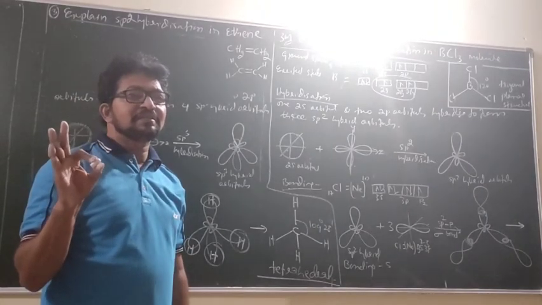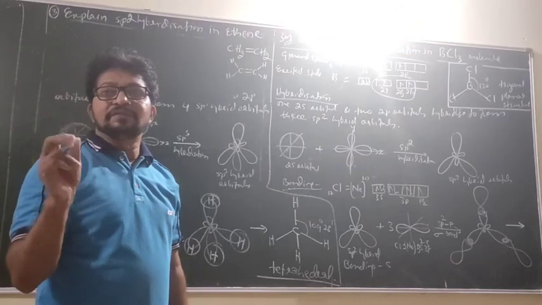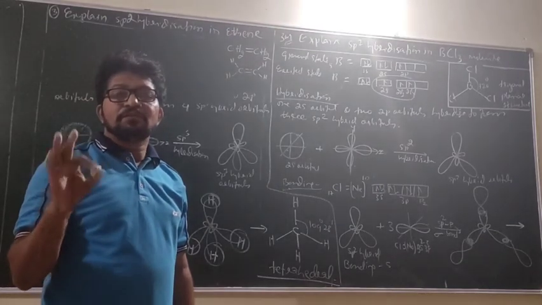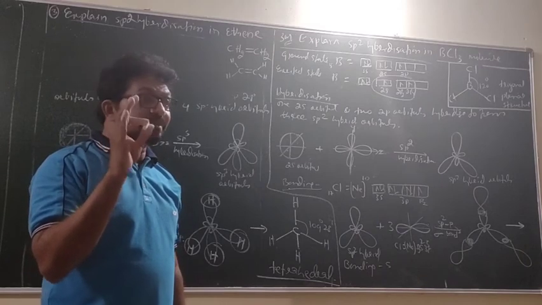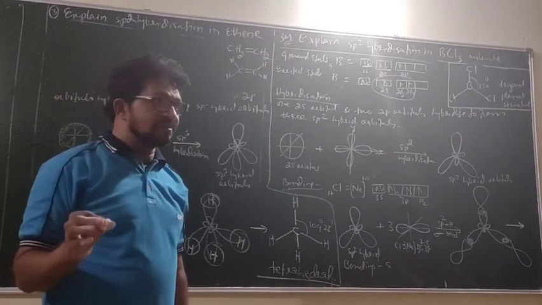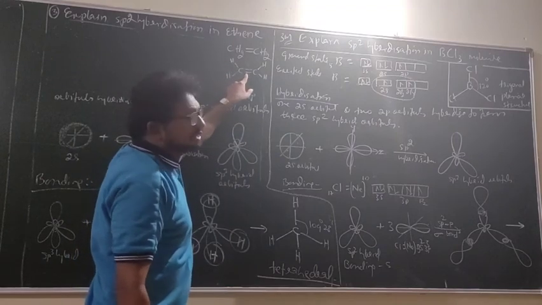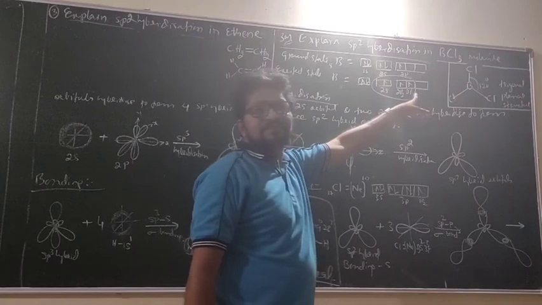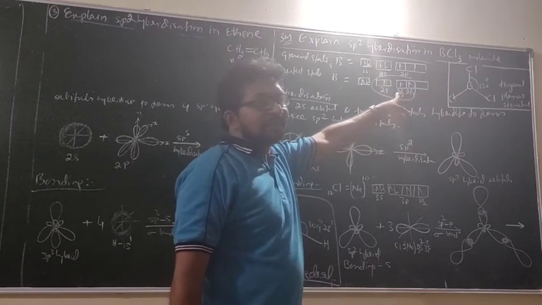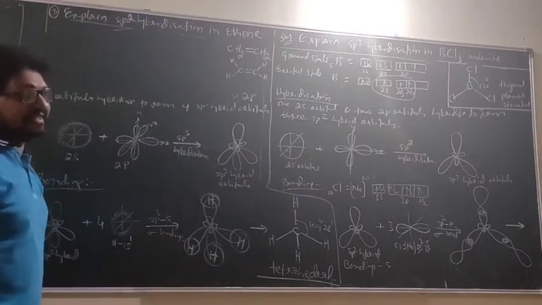Hybrid orbitals will not form pi bonds. Pure p orbital or d orbital forms pi bonds. So how many bonds are there? 1, 2, 3. That means what hybridization? sp2. So explain sp2 hybridization in ethene.